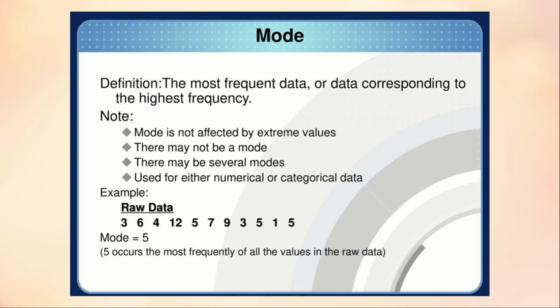Moving on to the most important concept, that is mode. So what is a mode? The most frequent data, or the data corresponding to the highest frequency, is said to be the mode. In a group of data, if a number is repeating more than one time, that number is said to be the mode. In grouped data, the class with the highest frequency is considered the modal class, whereas this is ungrouped data, raw data. So here the mode is the number which is repeating. The number which is repeating is 5. 5 has occurred 3 times. So this is the mode in this case.